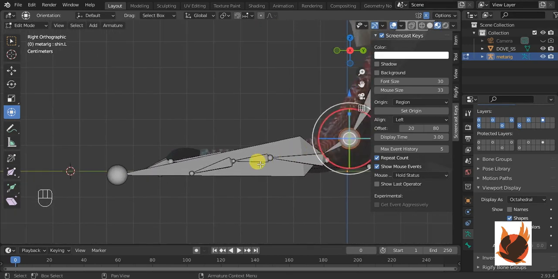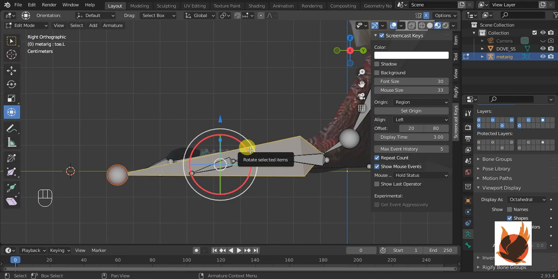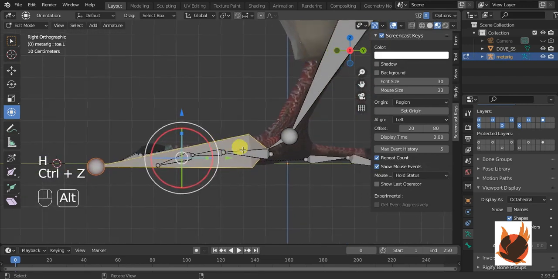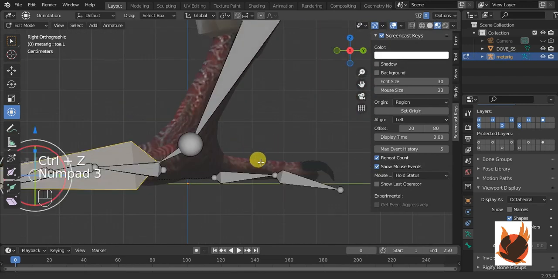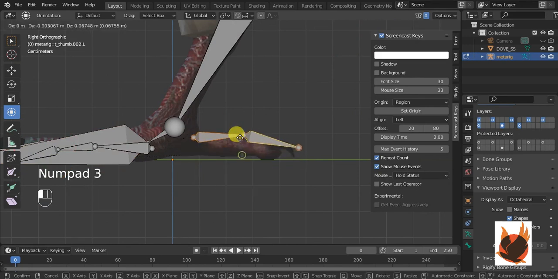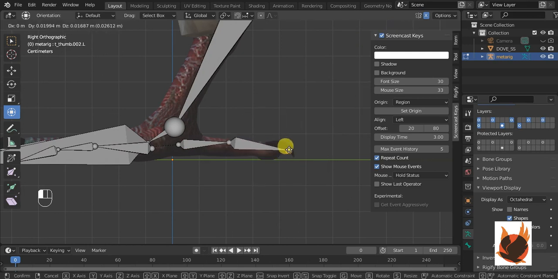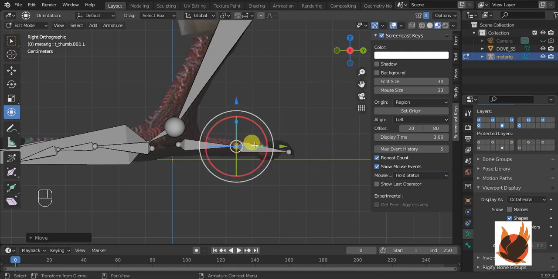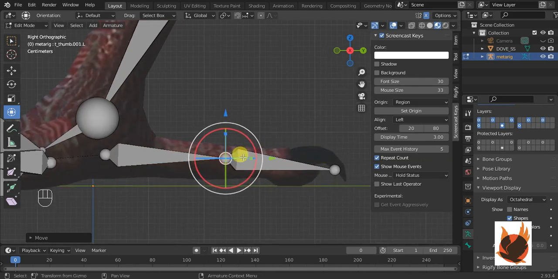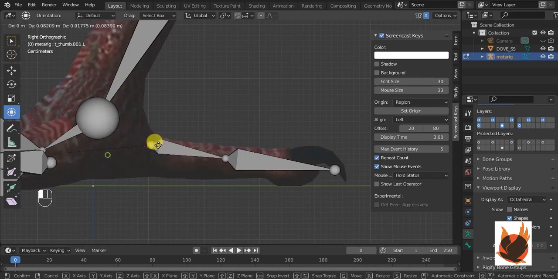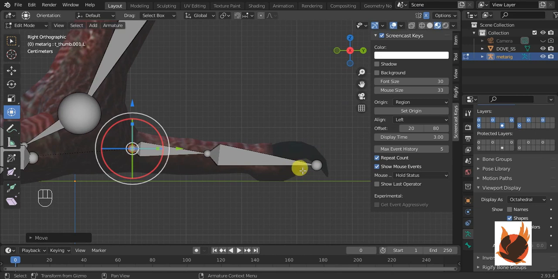So just hide this bone. I think I keep this bone, and then just align these two to keep this nail in this bone. For this bone, I am keeping this nail weight painted with this bone.